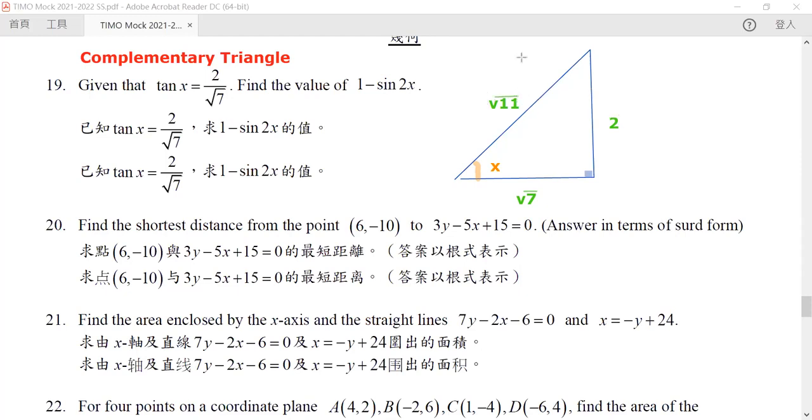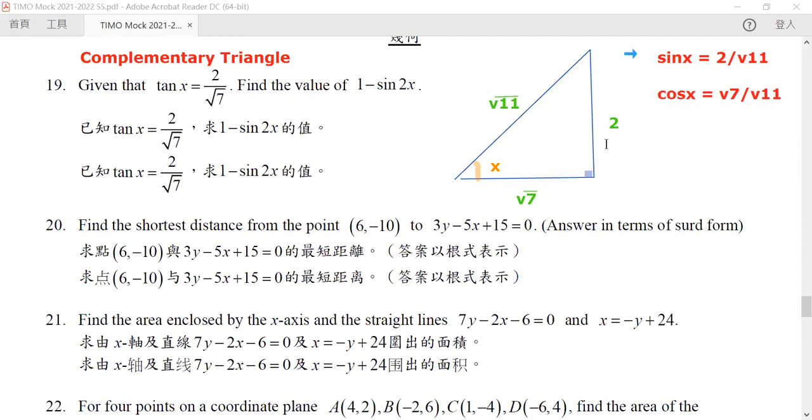So this is our complementary triangle. Once we recognize it, we can immediately find that sine x must be equal to 2/√11, and our cosine x must be equal to √7/√11.